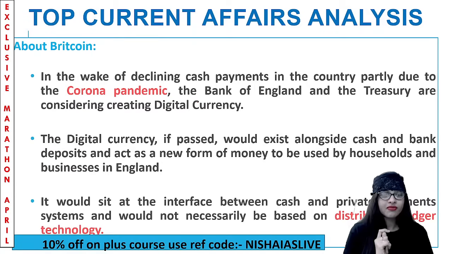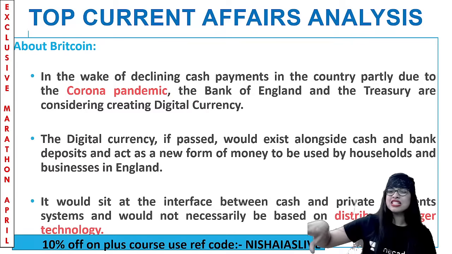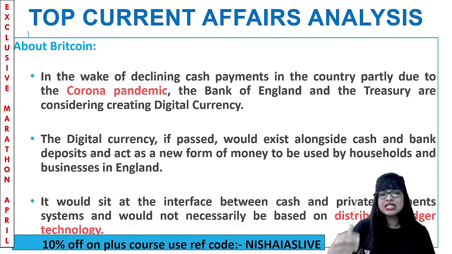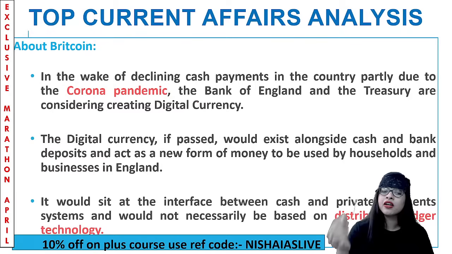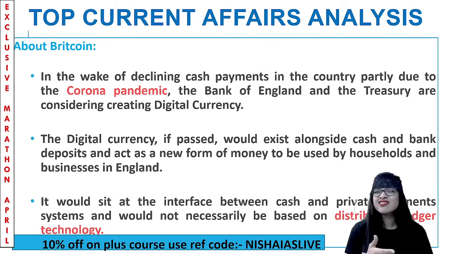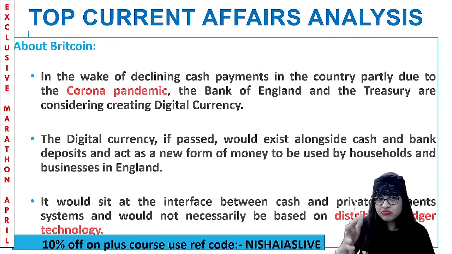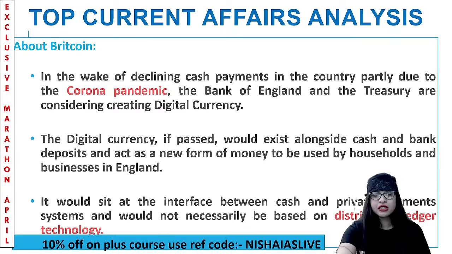Okay? Now, this particular Bitcoin by the UK, it is said that they'll also sit at the interface between cash and private payment systems. And it is not necessary that it should be based on distributed ledger technology like a cryptocurrency. That is why it is said that it is something different from cryptocurrency, because cryptocurrency does require ledger technology, but this doesn't require that. So that is the difference between cryptocurrency and Bitcoin.